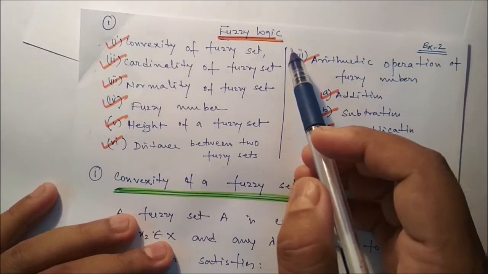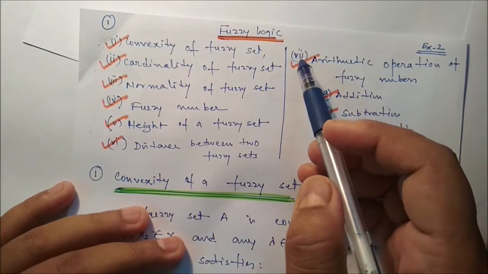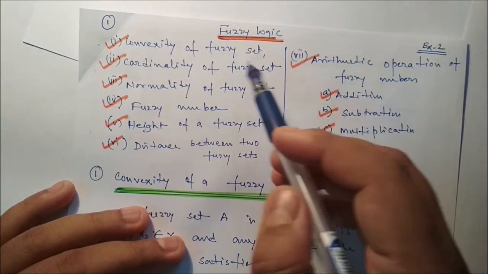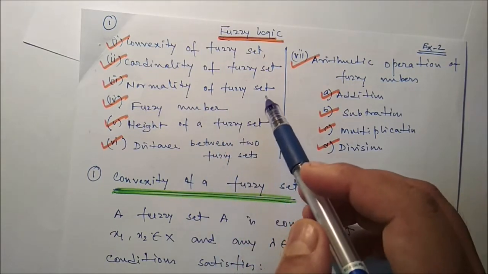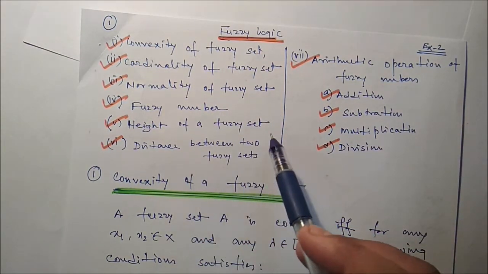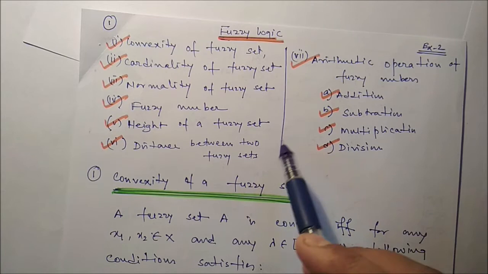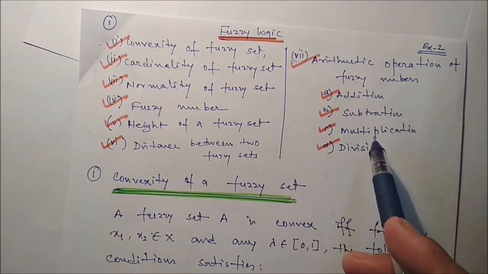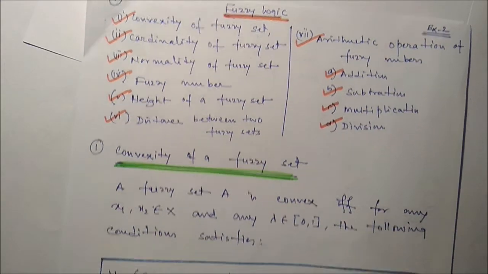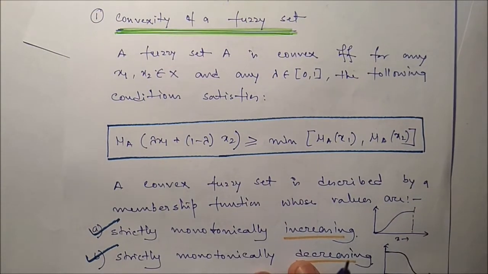Hello friends, in this video we'll discuss different fuzzy logic related information, say convexity of fuzzy set, cardinality of fuzzy set, normality of fuzzy set, fuzzy number, height of a fuzzy set, distance between two fuzzy sets, arithmetic operation of fuzzy sets and fuzzy numbers, for example addition, subtraction, multiplication and division. So first one is what? Convexity of a fuzzy set.